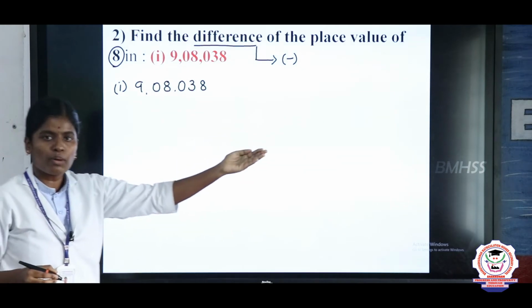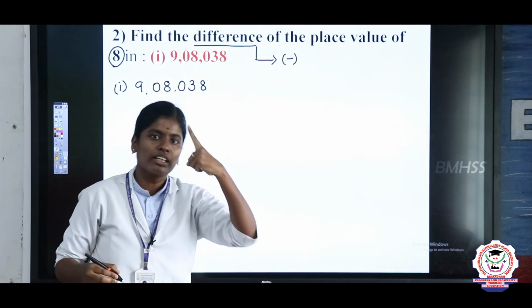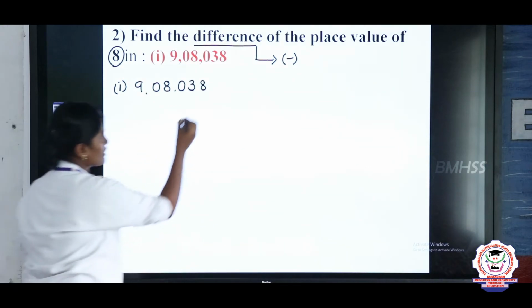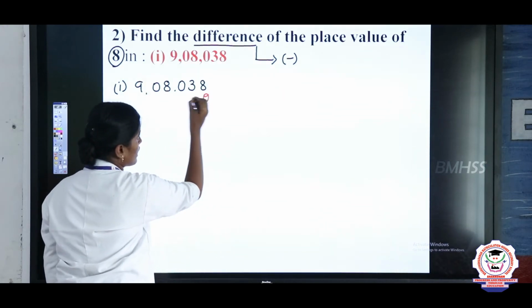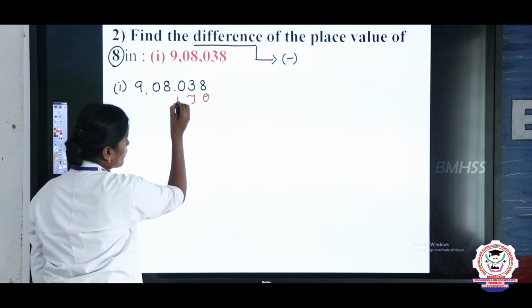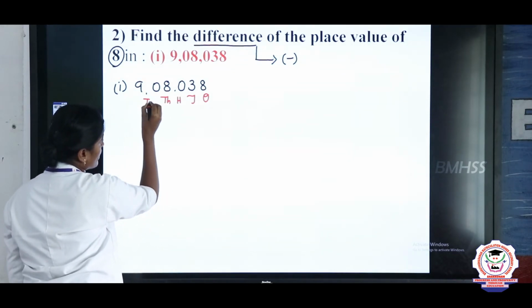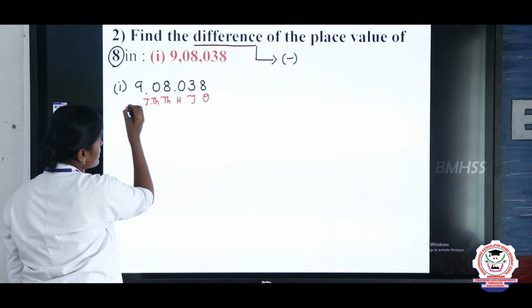Write the place values. What is the first place value? The first place value is ones, tens, hundreds, thousand, 10,000, and the final place value is lakh.